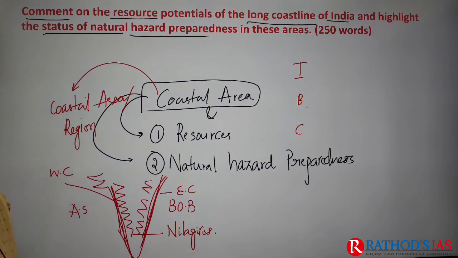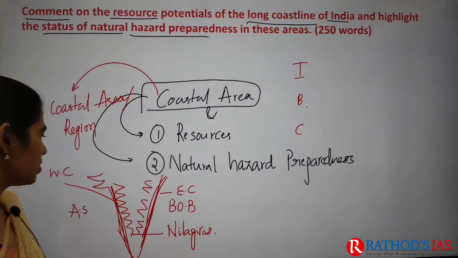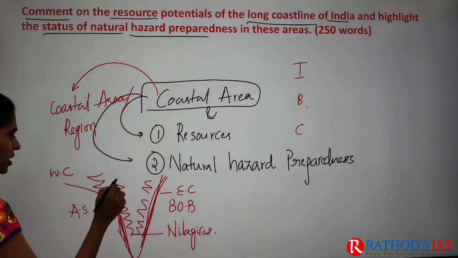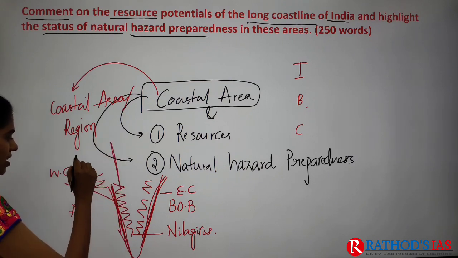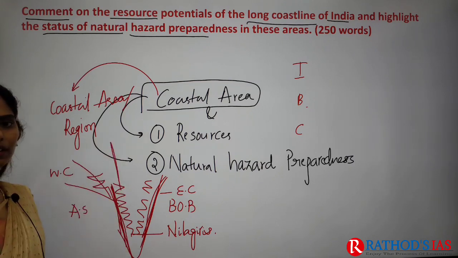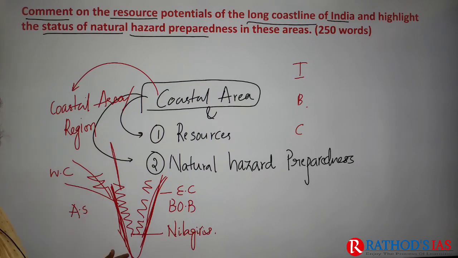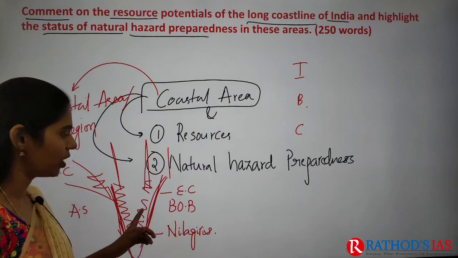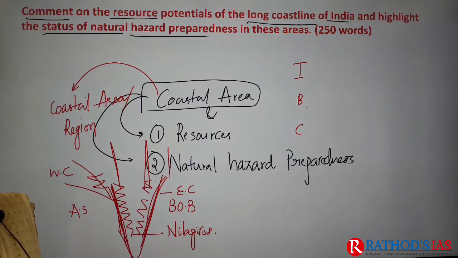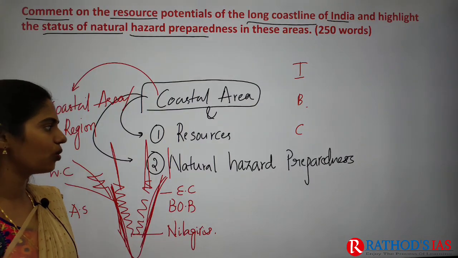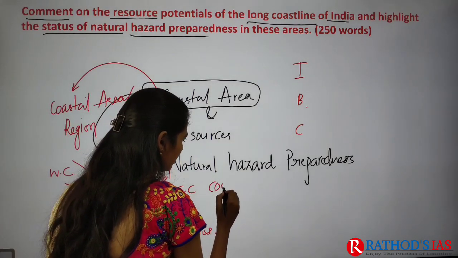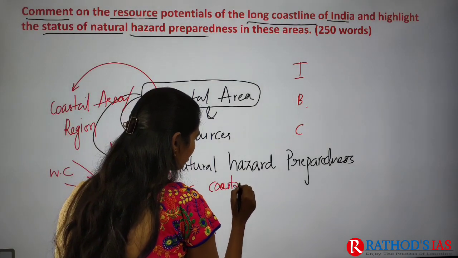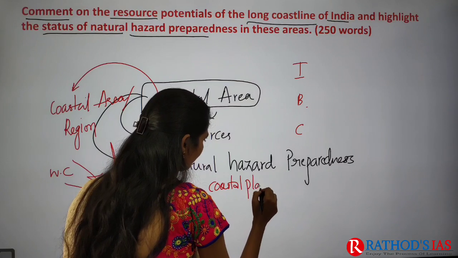So what is this western coast and eastern coast? That is the area present between the Western Ghats and the coastline. That is called the western coast, and the area between the Eastern Ghats and the eastern coast is called the eastern coastal area, or we can say coastal plains. So we can even call it coastal plains.